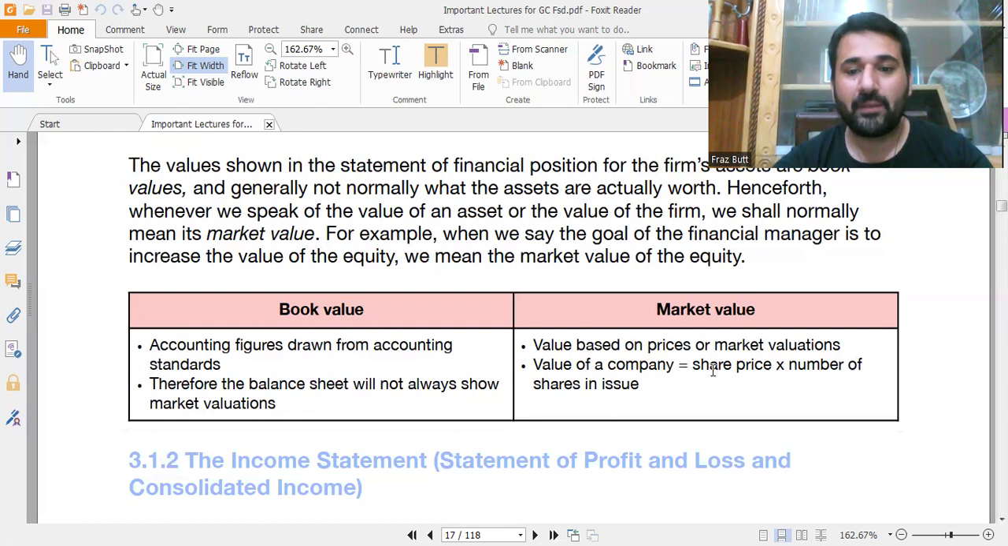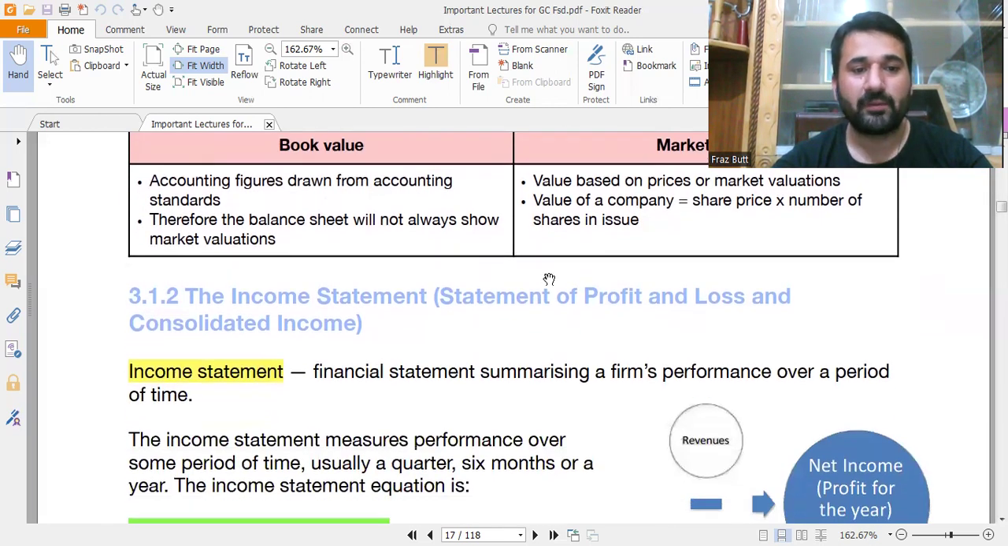The value of a company is equal to the share price multiplied by the total number of shares. For example, what is the value of your company? Your company is issuing 100 shares at the price of 10 per share. So 100 into 10, 1000 will be the value of the company in the market. This is a small difference you need to keep in mind.